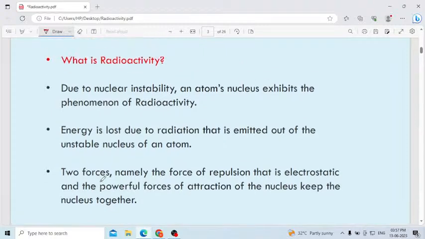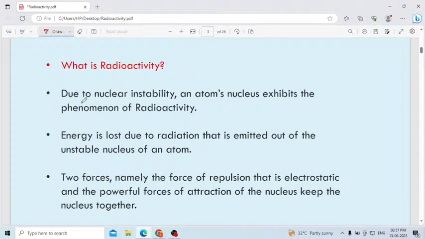What will you study in the case of radioactivity? Due to nuclear instability, an atom's nucleus exhibits the phenomenon of radioactivity because some atoms have an unstable nucleus. When the atom is unstable, to attain stability, it will undergo the phenomenon of radioactivity. Energy is lost due to the radiation that is emitted out of the unstable nucleus of an atom.